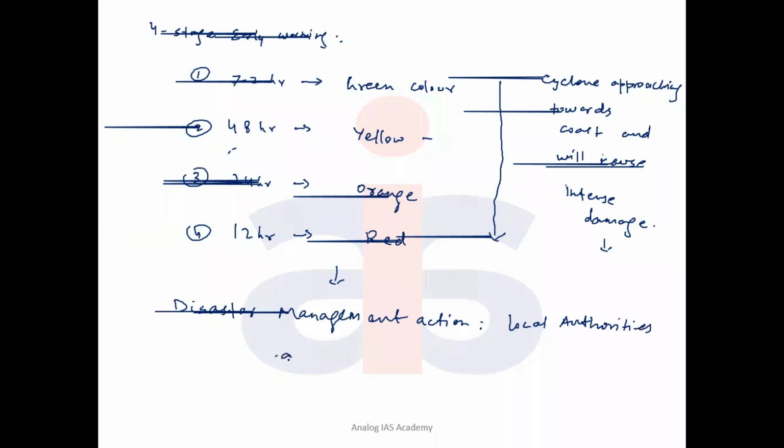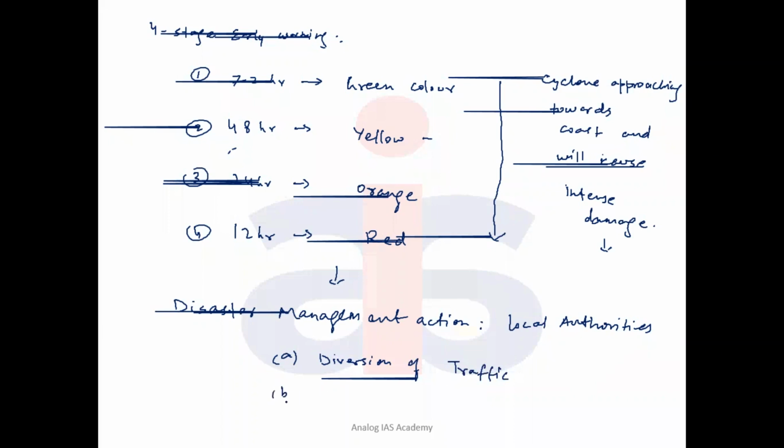So what are these actions? Maybe diversion of traffic. When the color is red or orange, they try to divert traffic. Road, rail, and air traffic is diverted or stopped, away from the coastal area hit by the red color cyclone.